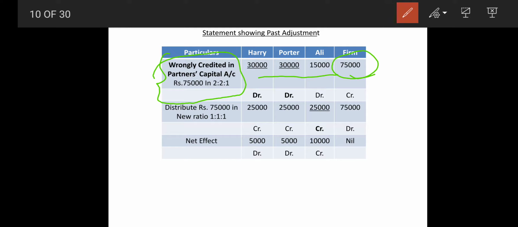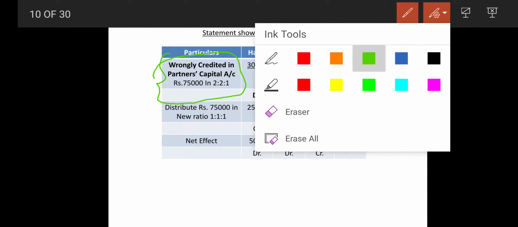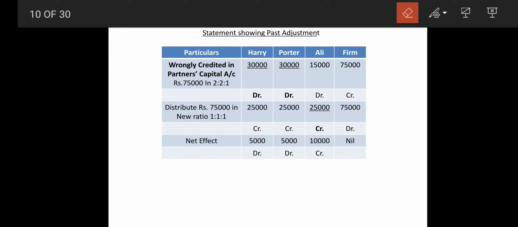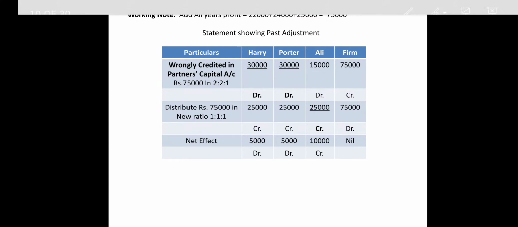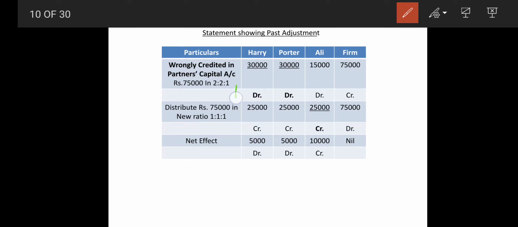So now in the partners' capital, it is wrongly credited. What will we do to rectify that? To make it right, we do the reverse. Here it was credited, so we will do debit. You can see over here I had debited all these: 30,000 debit, 30,000 debit, 15,000 debit. While in the partners' capital it is credit. So in profit and loss it is debit, the reverse of that. So we have done it here. We have credited it. Is this much clear?